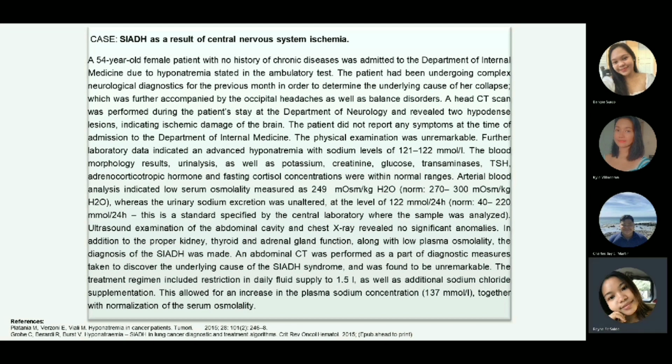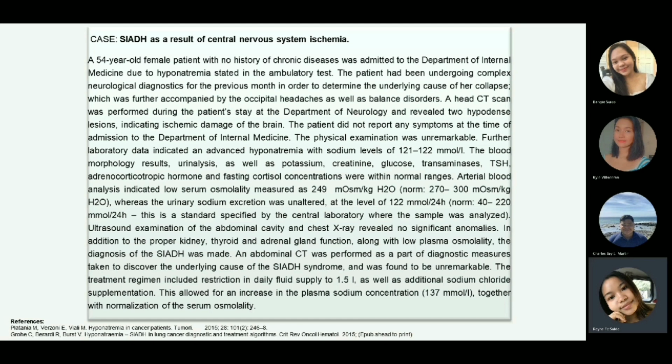A head CT scan was performed during the patient's stay at the Department of Neurology and revealed two hypodense lesions indicating ischemic damage of the brain. The patient did not report any symptoms at the time of admission to the Department of Internal Medicine. The physical examination was unremarkable. Further laboratory data indicated an advanced hyponatremia with sodium levels of 121 to 122 millimole per liter.